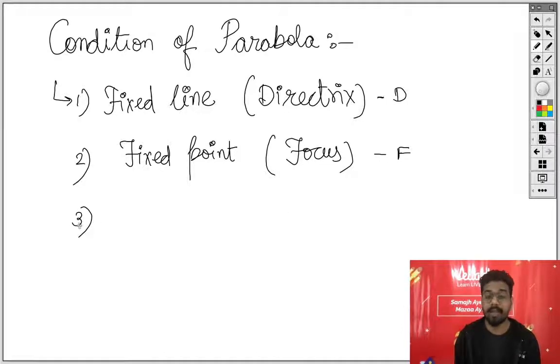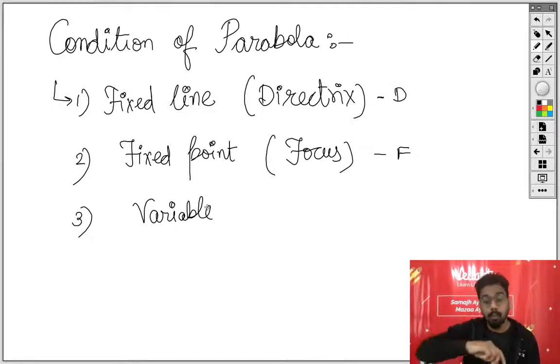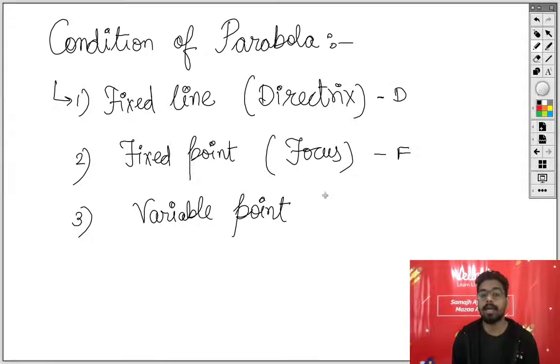And the third thing that we obviously will have is a variable point, and this variable point, when we move it along a path keeping the condition, I have not set the condition yet, will form a parabola. So we will have a variable point, let's call it P, and the coordinates of P are x comma y. A variable point will have two coordinates, the x coordinate and the y coordinate.